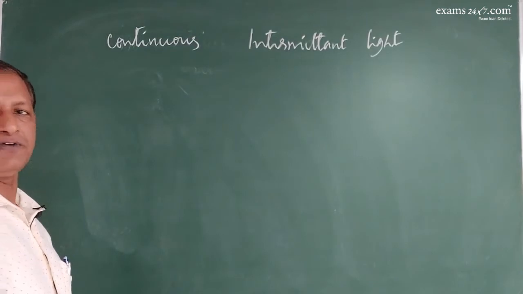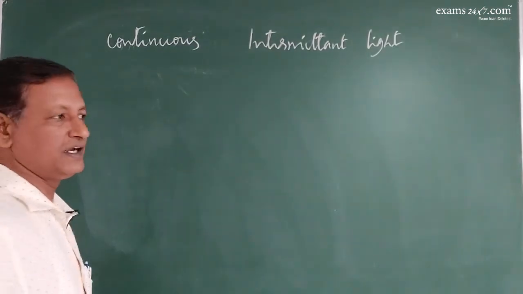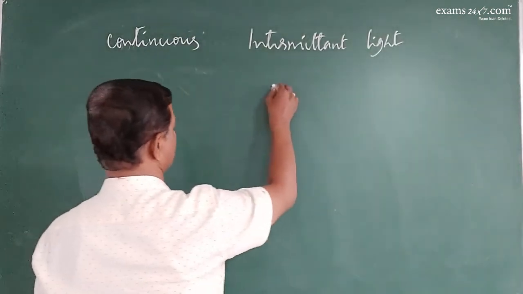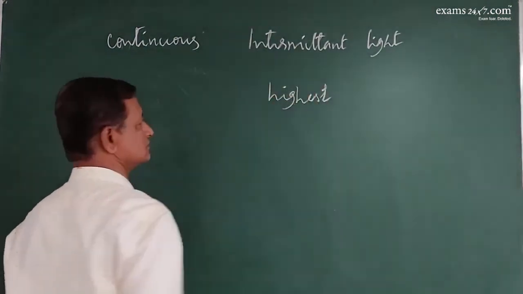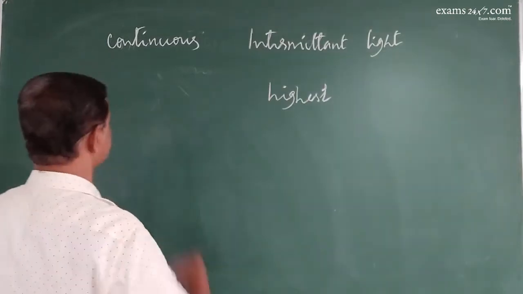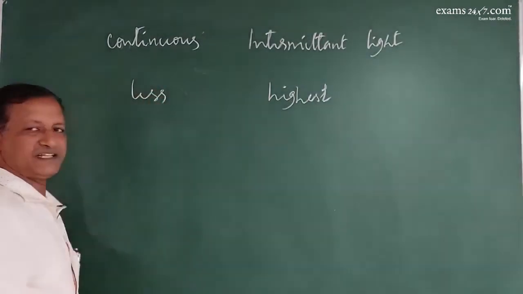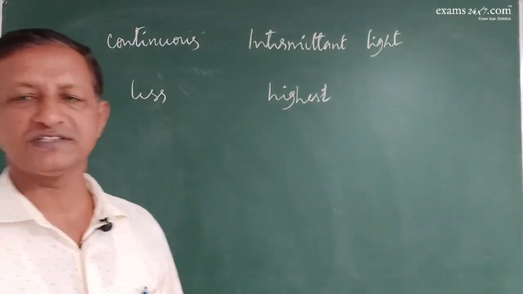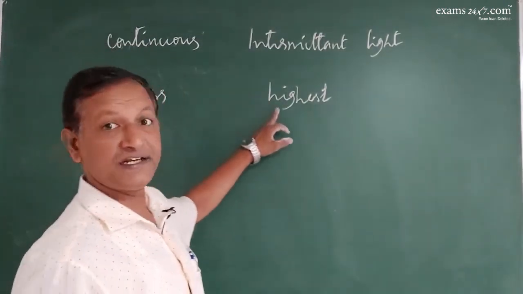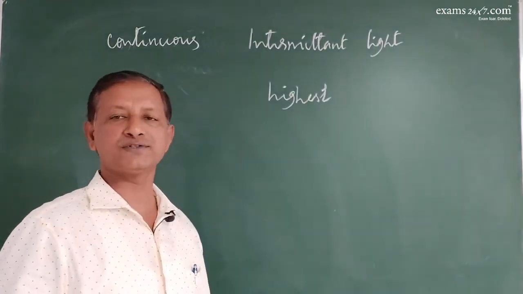So whenever this was tested, it was found that yield was highest here, comparatively it was less here. So the maximum photosynthetic yield will be in intermittent light. Why is it so?